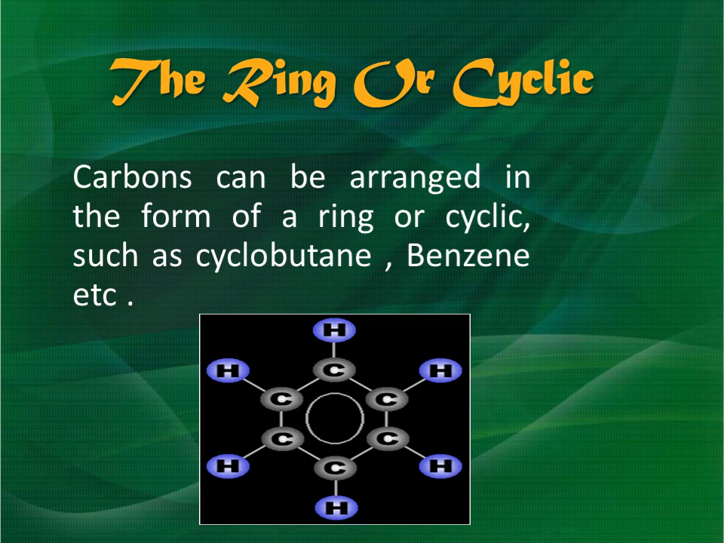The ring or the cyclic. Carbons can be arranged in the form of a ring or cyclic. Examples of such hydrocarbons are benzene and cyclobutane.